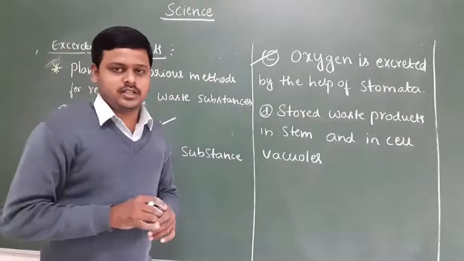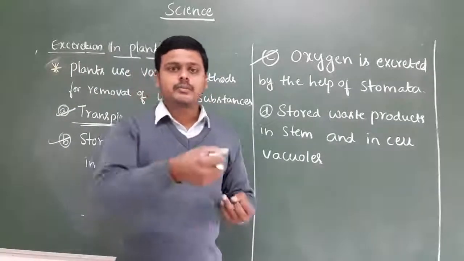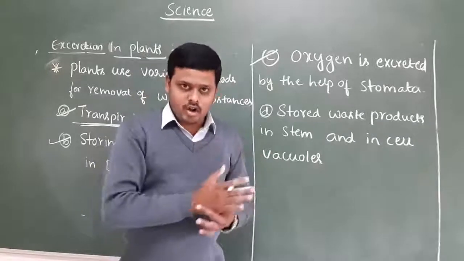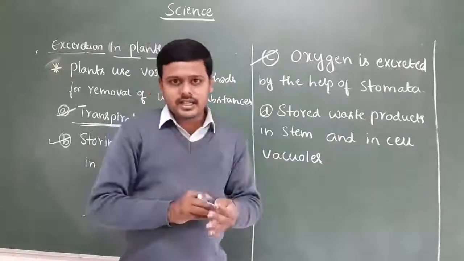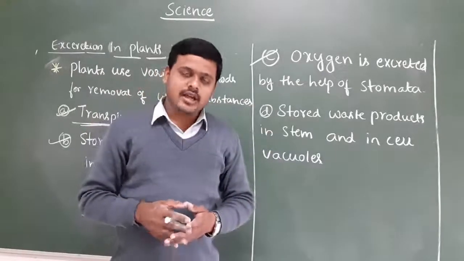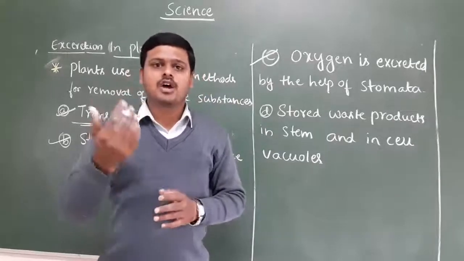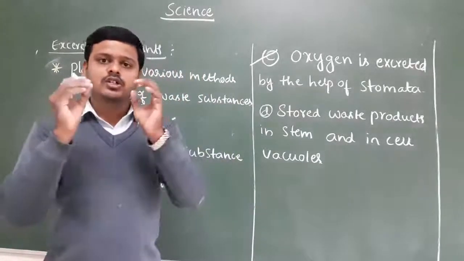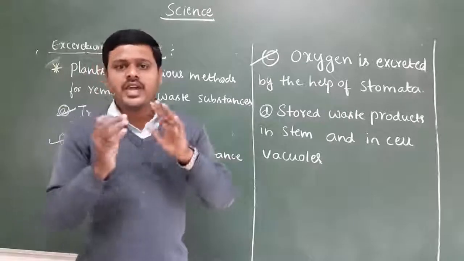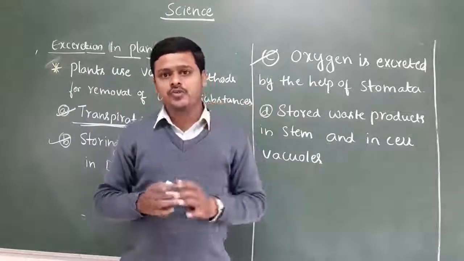As we know, children, during photosynthesis the plant absorbs water, minerals and carbon dioxide. By using sunlight, the plant prepares its own food. At the time of photosynthesis, it releases oxygen gas. That oxygen gas is a waste product produced in the plant during photosynthesis.